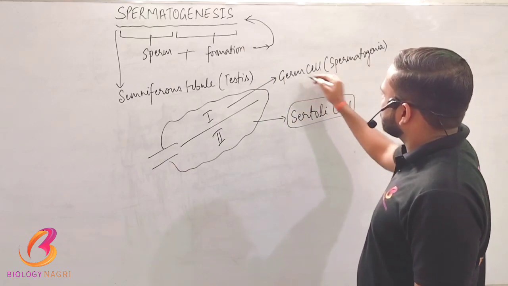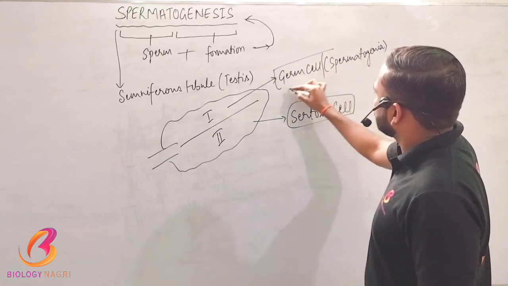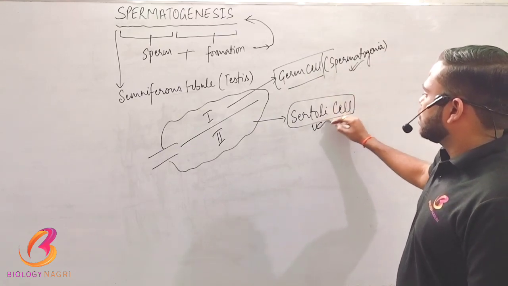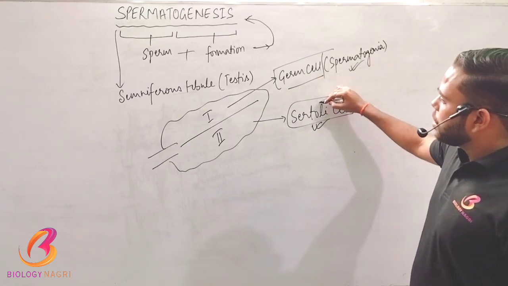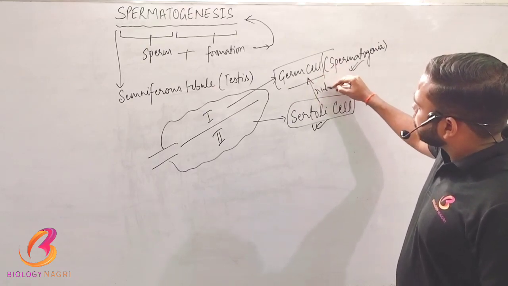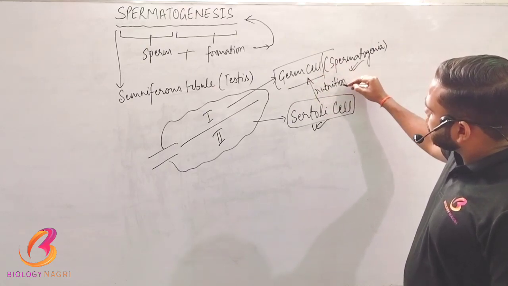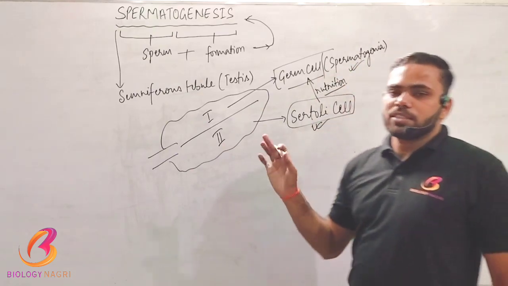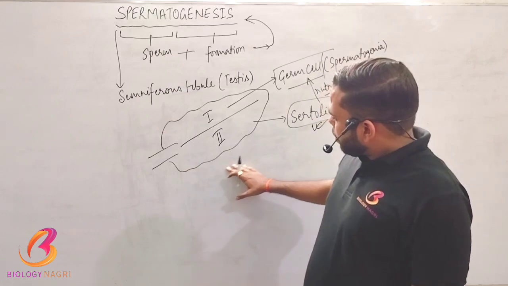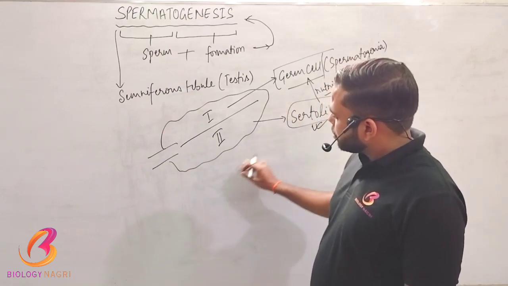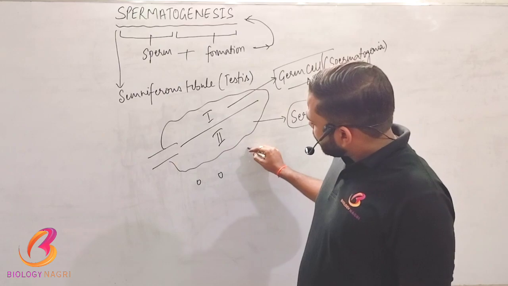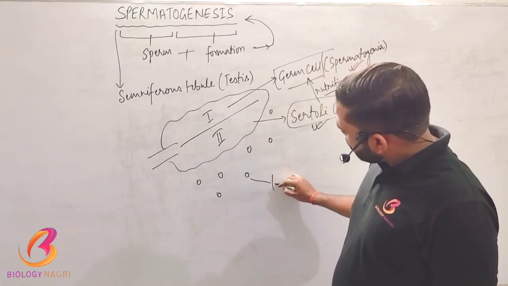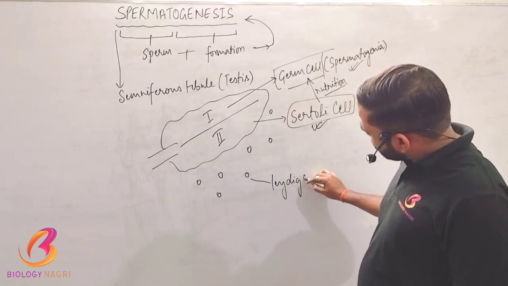The Sertoli cell provides nutrition to the germ cell. And there are some cells at the outside region of the seminiferous tubules, which are called interstitial cells or Leydig cells.